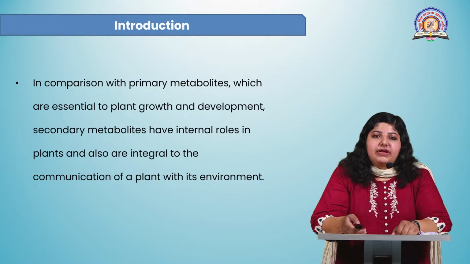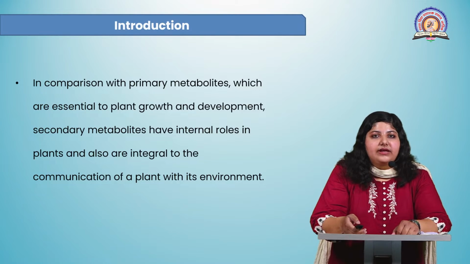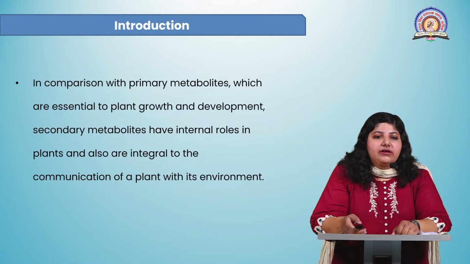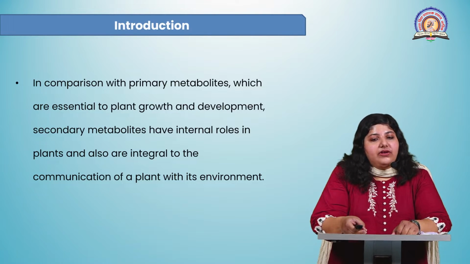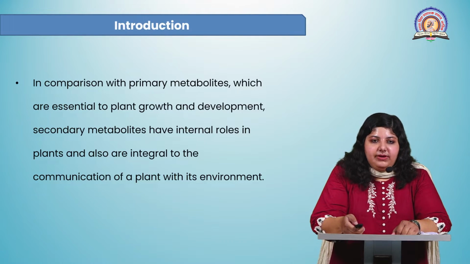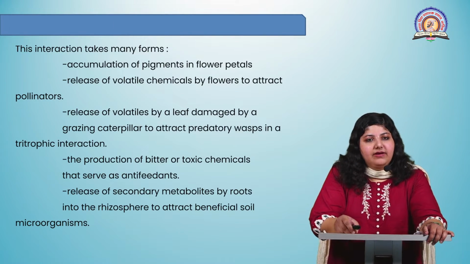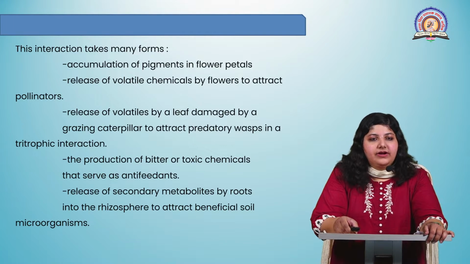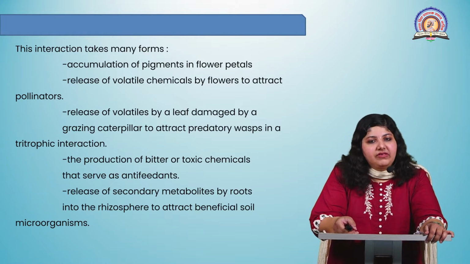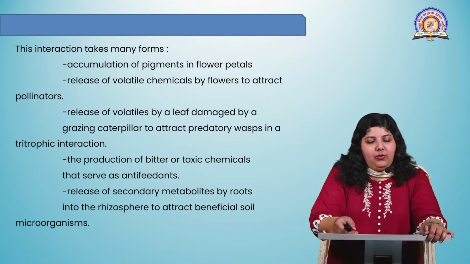In comparison with primary metabolites, which are essential to plant growth and development, secondary metabolites have internal roles in plants and they are useful to the plants with respect to certain interactions with the environment, or communication of a plant with its environment. The different interactions can be as follows. The secondary metabolites can be involved in the accumulation of pigments in flower petals. Also, some secondary metabolites may be released by the plants to attract the pollinators.